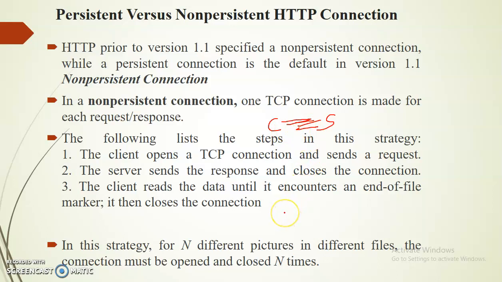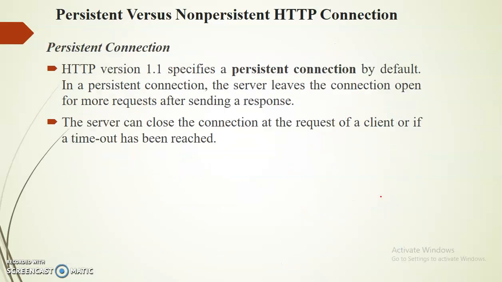That means whenever you want to send data, each time you have to open the connection and close the connection according to the need, right? So in that case we have two round trips, 2 RTT, per object we need.